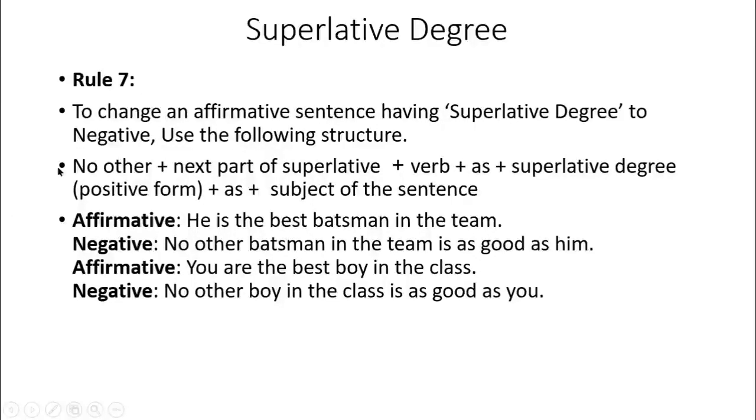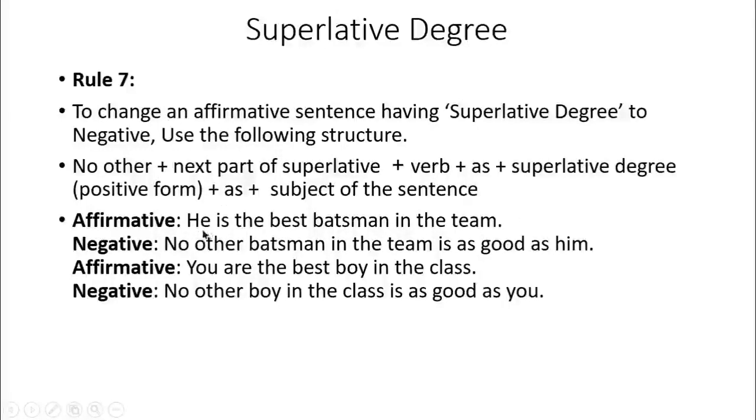Firstly, we have to use no other, then next part of superlative degree, then we have to use verb, then we have to write down as, then positive form of the superlative degree, then we have to use another as, then subject of the sentence. Okay, so you will be very clear after seeing some examples regarding these rules.